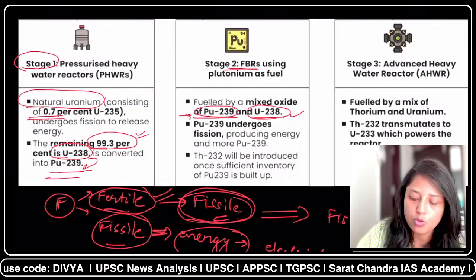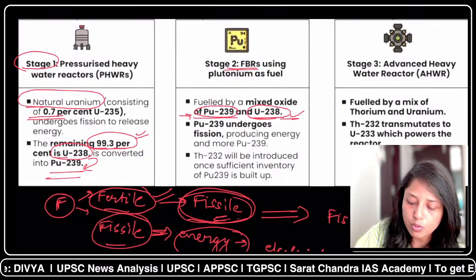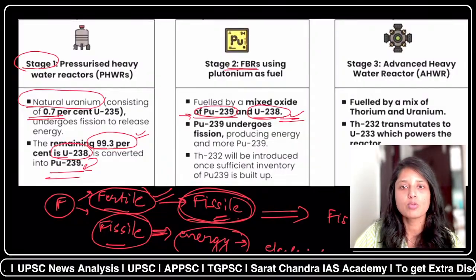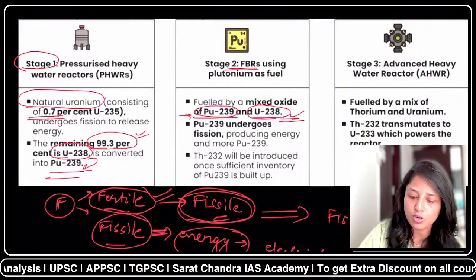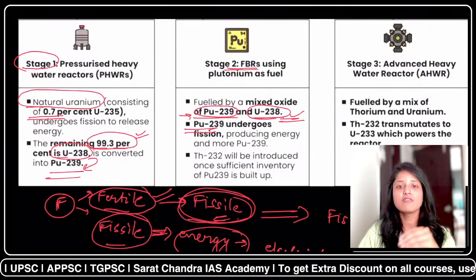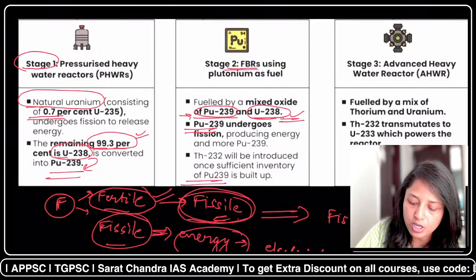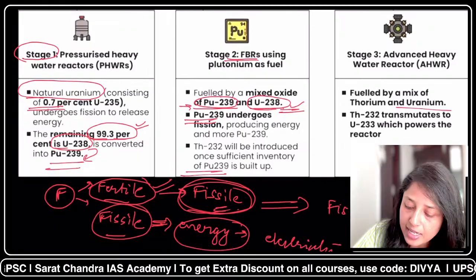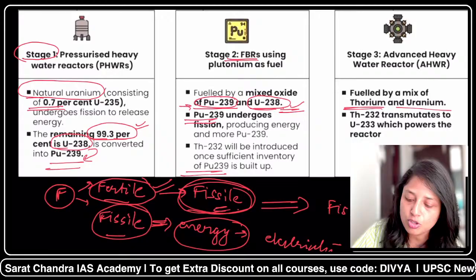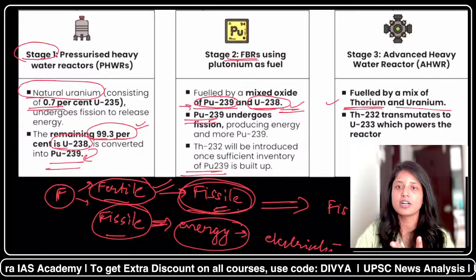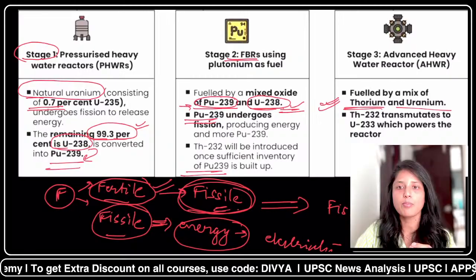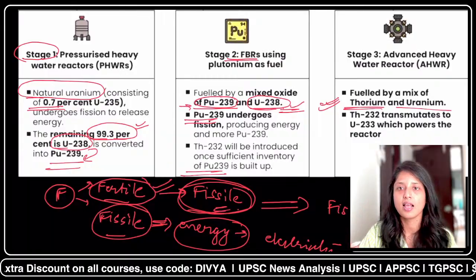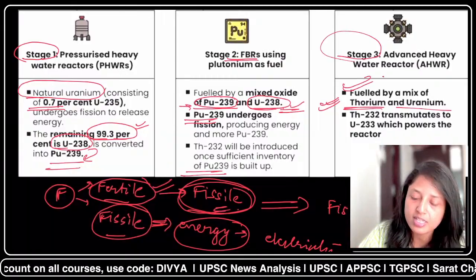Here you used plutonium to produce energy, and uranium-238 again got converted into plutonium-239, and this reaction will go on. Again uranium-238 will be converted into plutonium-239, and when we have a sufficient inventory of plutonium, combine uranium with thorium, because as you know, in every mix there will be one fissile material and one fertile material. So if you want to use thorium, which is a fertile material, then you will need a sufficient inventory of fissile material. So in stage 3, we will start using the thorium.